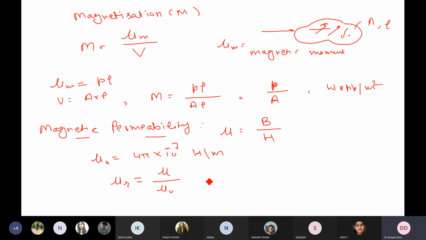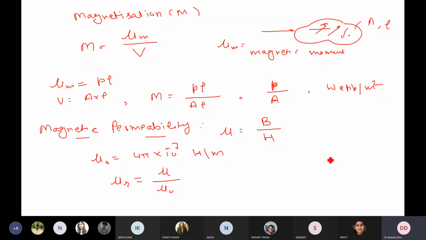Mu upon mu naught is known as the relative permeability. This actually determines the degree of magnetization of a material, how much the material is magnetized, because we are comparing it with free space. So with respect to free space, how much a material has been magnetized is determined by the permeability. Okay. So this was about permeability.